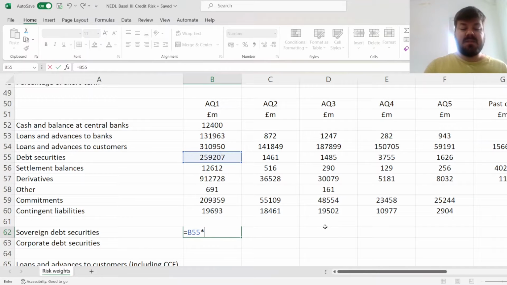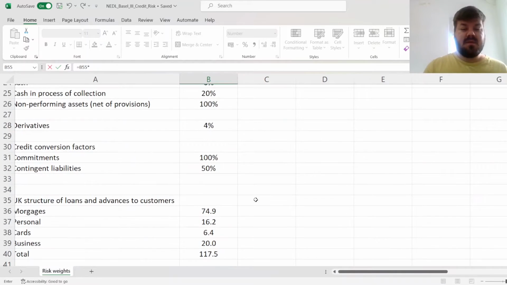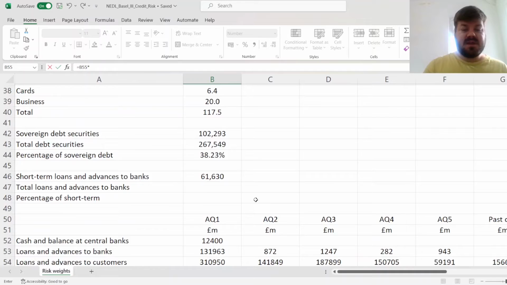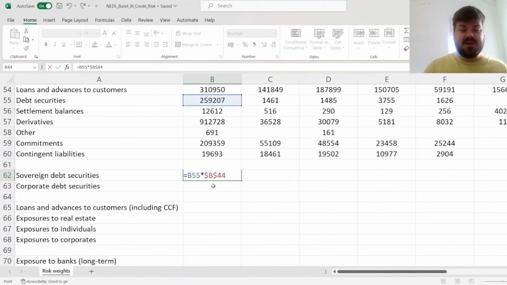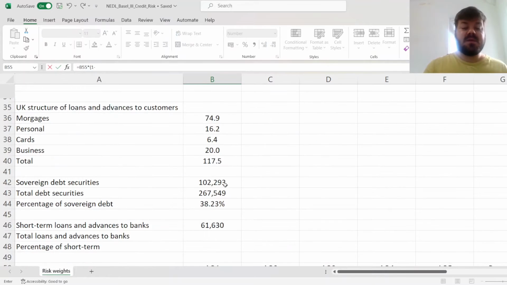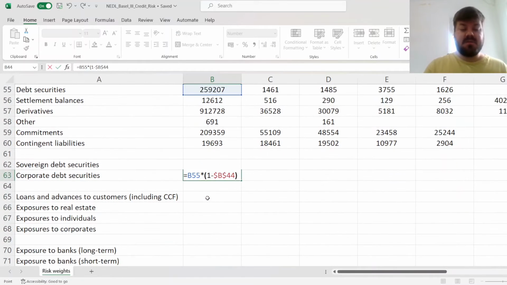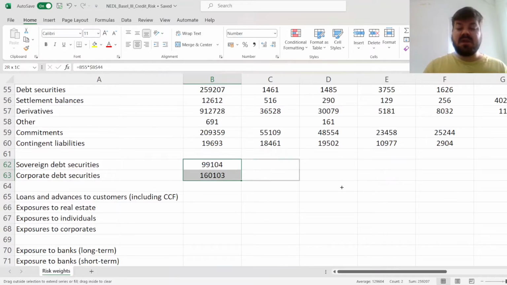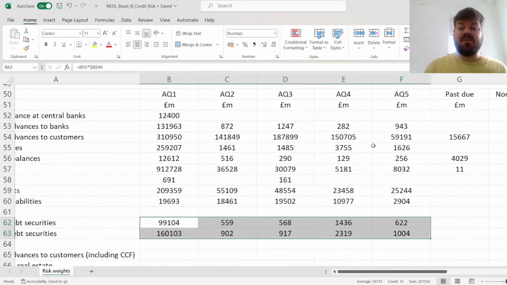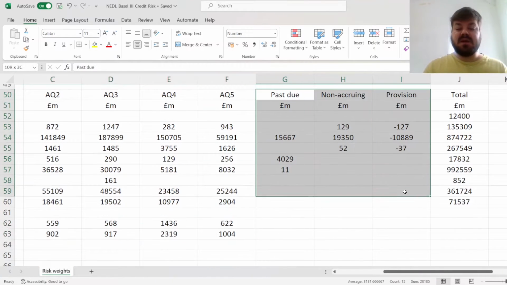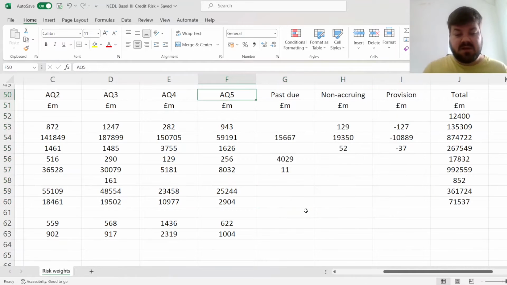For that, we need to multiply in each asset quality group the amount of debt securities by first the percentage of sovereign debt securities and by the percentage of corporate, so 1 minus the percentage of sovereign. And then we drag it across all 5 asset quality groups. We do not need to worry about the non-performing asset just now, simply because those will be treated separately towards the end of our calculation.